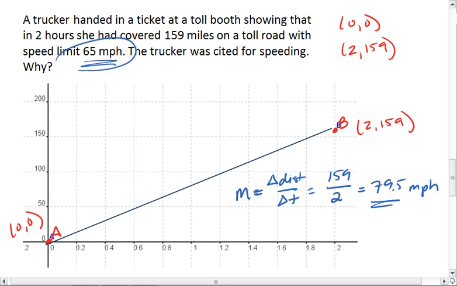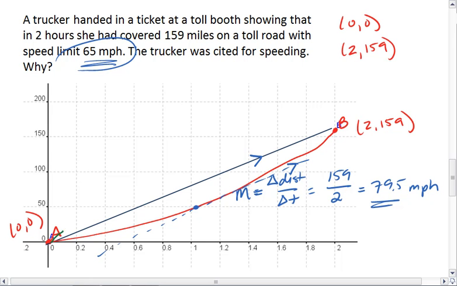Let's say she doesn't drive a constant speed. Let's say she is going slower at first, and then speeds up to hit that point. Well, the important thing to realize is that no matter how she drives, there will be a point on the graph that is parallel to this given average speed.